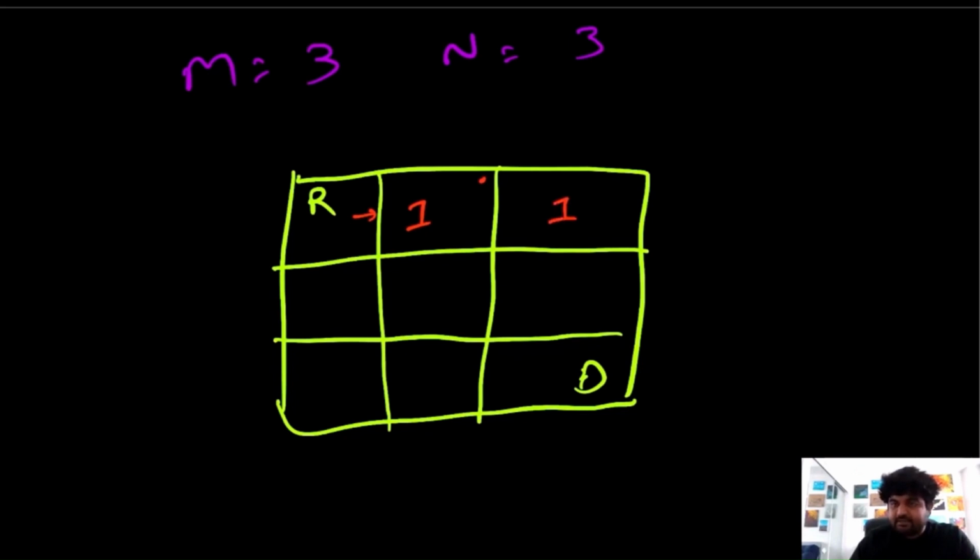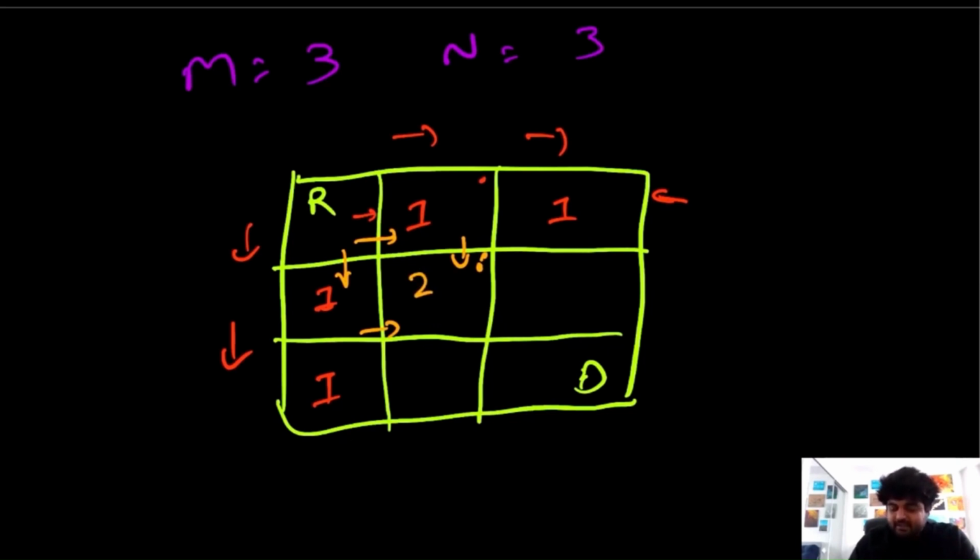Same goes for this element, we can only have one unique path, and that would be to take two right steps from here. We cannot reach this point any other way. Same happens for these two elements as well, we can only take one step down or two steps down in order to reach these two elements. There cannot be any other unique path. But when we get to this middle point, something interesting happens. Suppose we want to reach this point, how many unique paths can we take? Well, we can take two unique paths. We can take one unique path to reach over here and then over here, or we can take one unique path to reach over here and then again reach over here. So over here we took two unique paths.